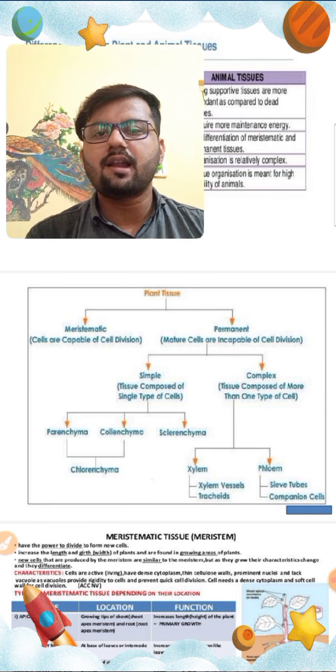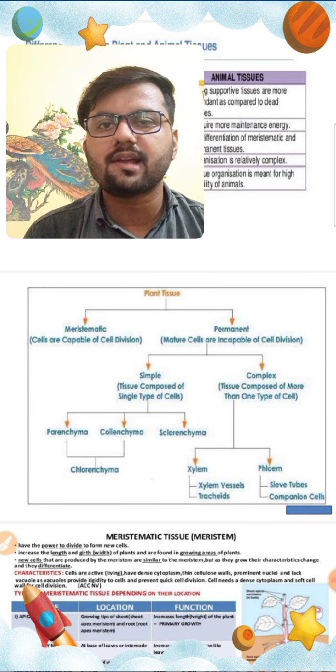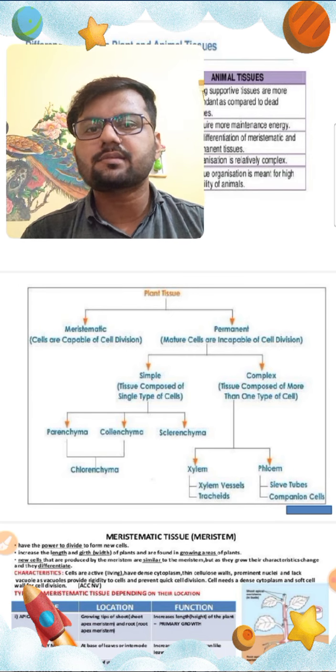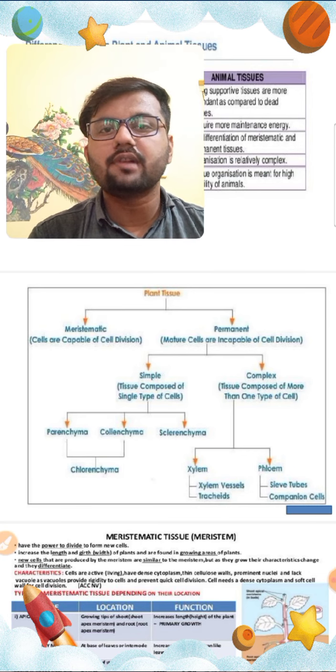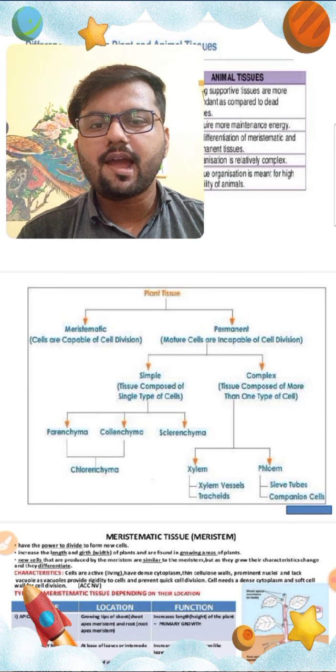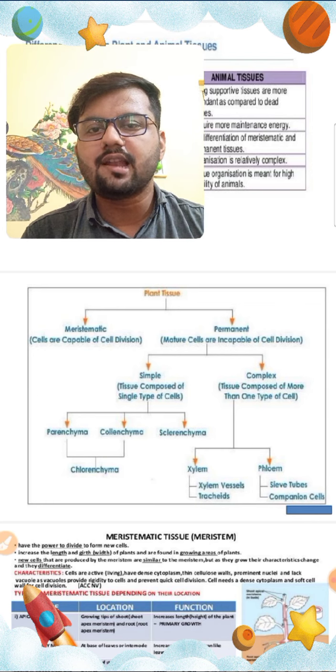Permanent tissue is again classified into two types, simple permanent and complex permanent. Simple permanent is classified into three different types: parenchyma, collenchyma, and sclerenchyma. And complex permanent tissue is divided into two types, that is xylem and phloem.